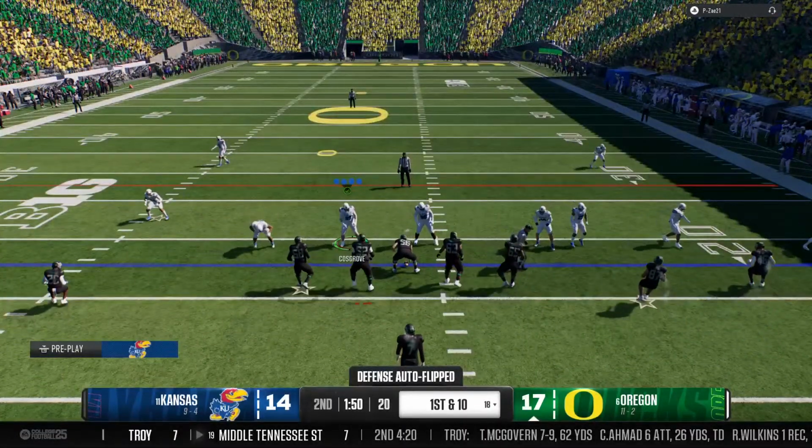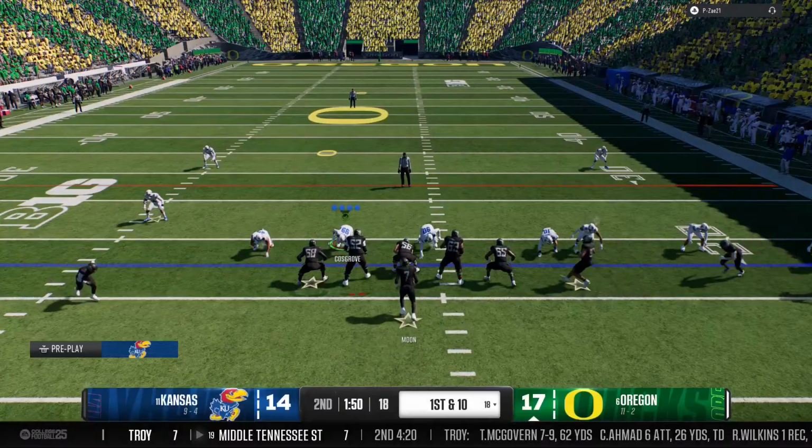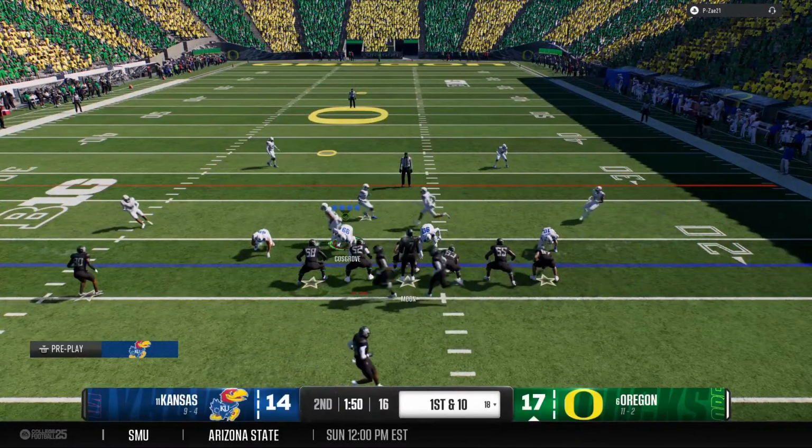And the Oregon offense is back out on the field. Last time out, they moved the ball well, but had to settle for a chip shot field goal.